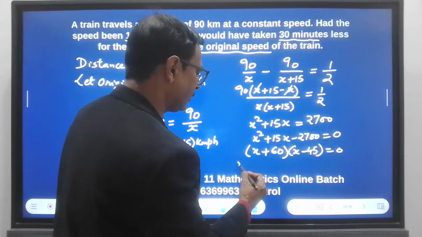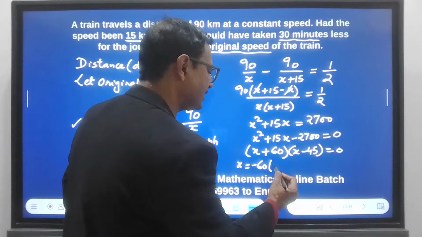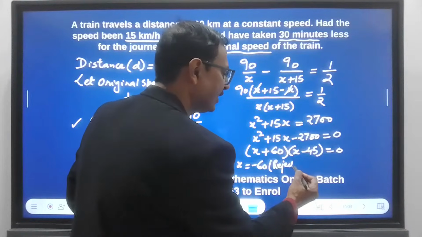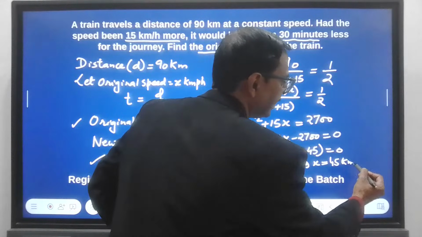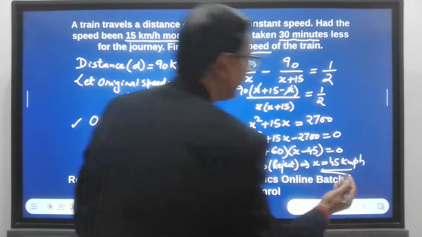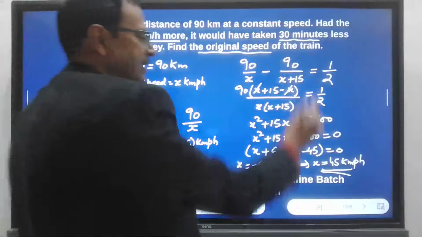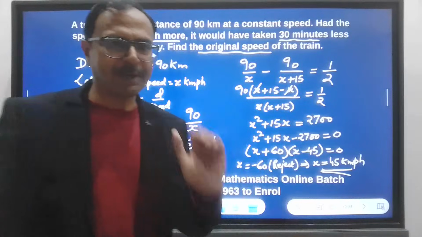So x equal to minus 60, reject, because the speed cannot be negative, and that means x equal to 45 kmph will be your answer for the question. That is, the original speed of the train is 45 kilometer per hour.